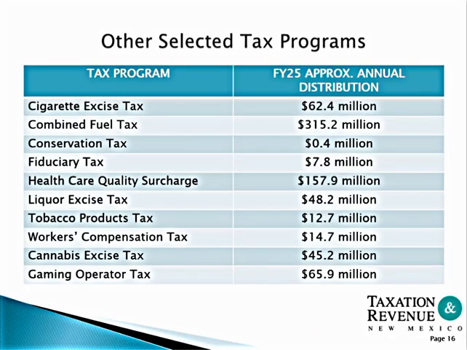Other selected tax programs. On the left, you have tax programs and their names. On the right, you have fiscal year approximate annual distribution for some of these smaller taxes that are contained within the GenTax system.